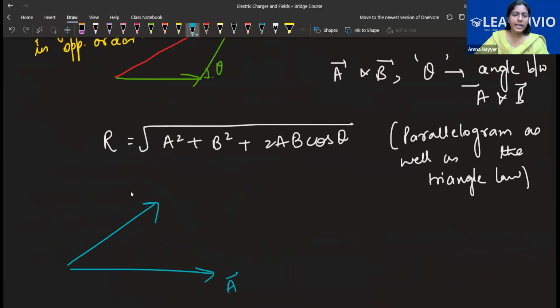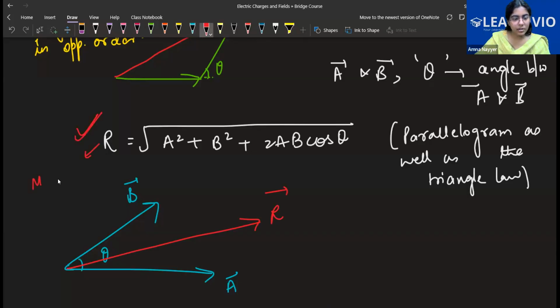This is vector A, this is vector B, and they are separated by some angle theta. Now, this is the resultant. We have done the geometrical construction. We saw that yes, this is where the resultant should lie. And we know the magnitude is also given by this. Remember, this only gives the magnitude. This is not the complete answer.